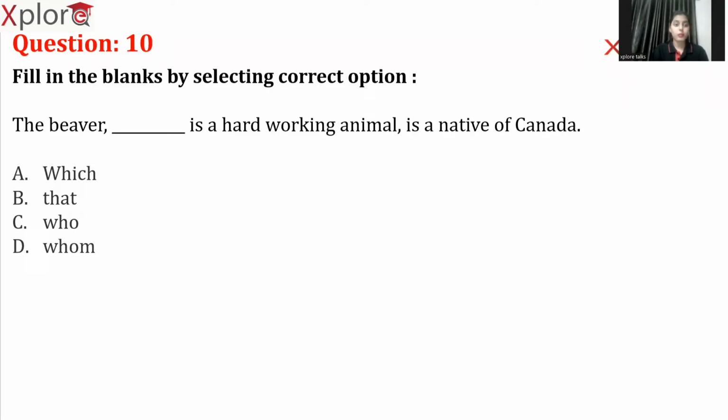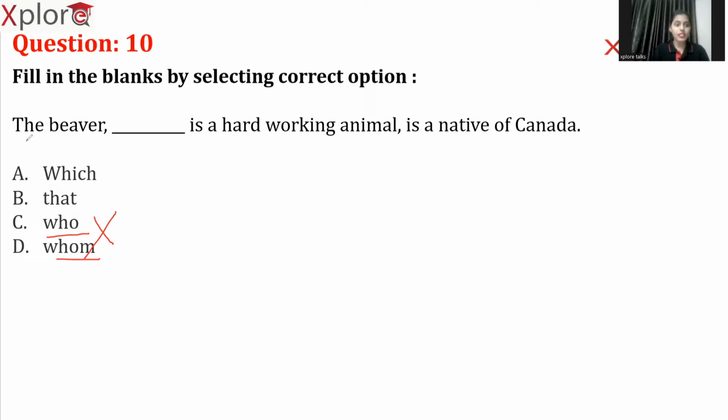The beaver, blank, is a hardworking animal, is a native of Canada. That, who, whom, which. So what is the right answer here? So if I'm not wrong, we can directly eliminate option C and D. Why? Because who is a subject pronoun and whom is an object pronoun, where we actually use these both terms to represent a human.